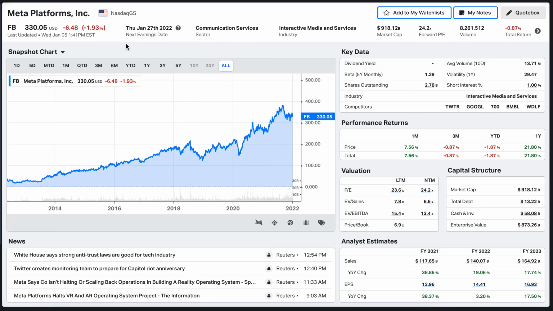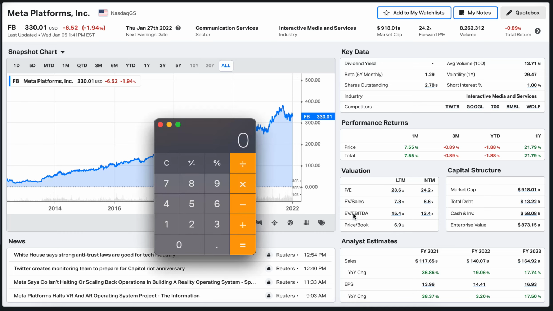So the market capitalization figure is actually calculated by using the amount of outstanding shares and multiplying them by the current stock price. Now, in the case of Meta Platforms or Facebook, let's do that calculation. The outstanding shares currently for Facebook are 2.78 billion, and we multiply those by the current value of its stock, which is, let's say, 330.